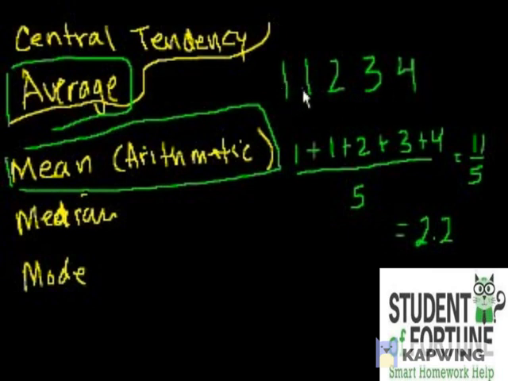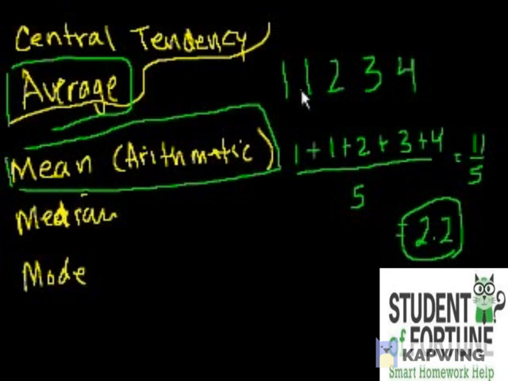If I didn't want to give you the list of 5 numbers, I could say, well, I have a set of 5 numbers, and their mean is 2.2, and it kind of tells you a little bit of at least where the numbers are. Right. We'll talk a little bit more about how do you know how far the numbers are from that mean in probably the next video. So that's one measure.